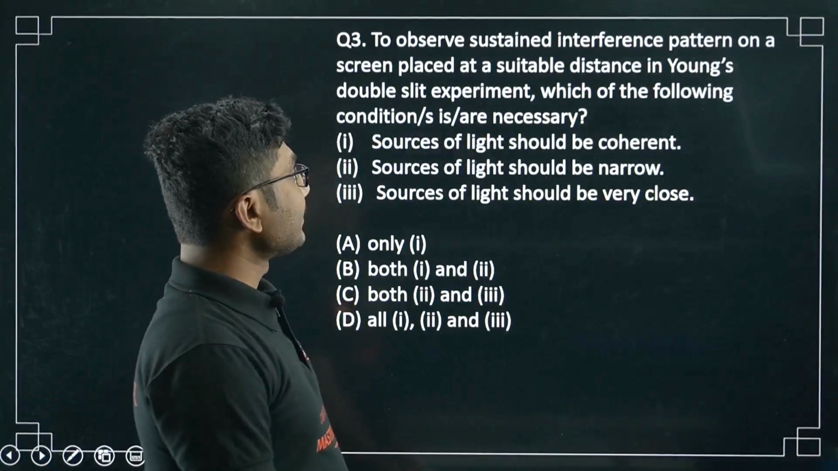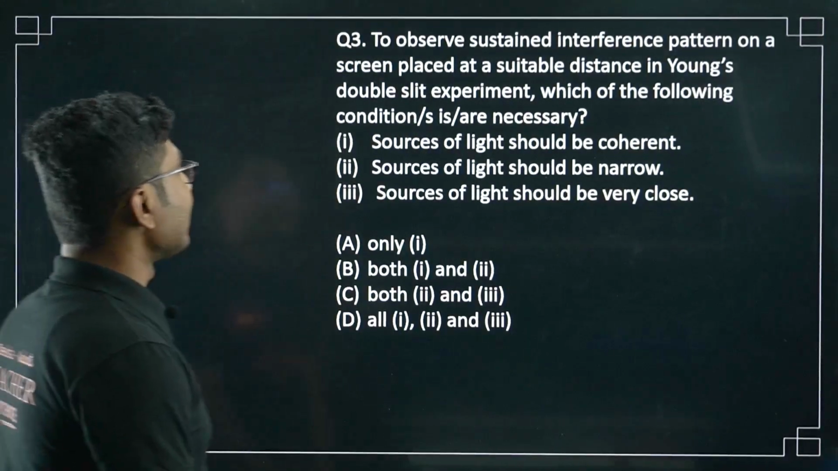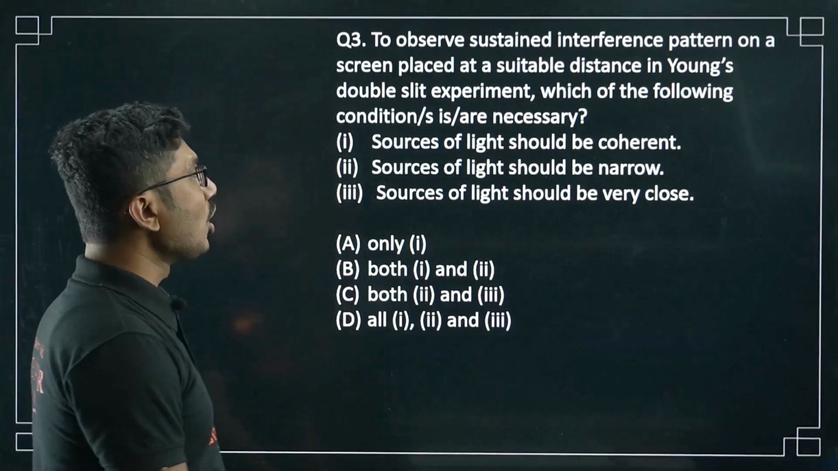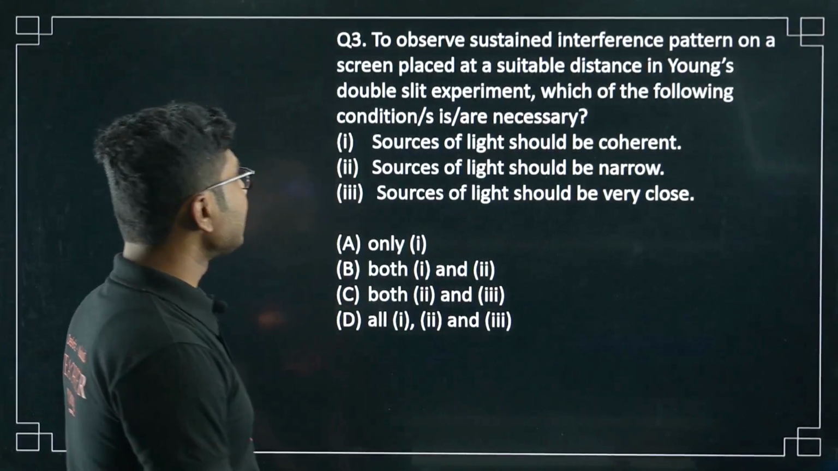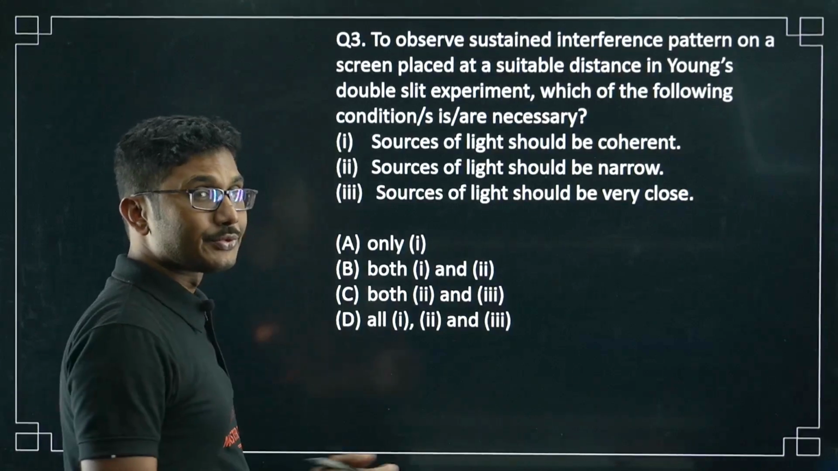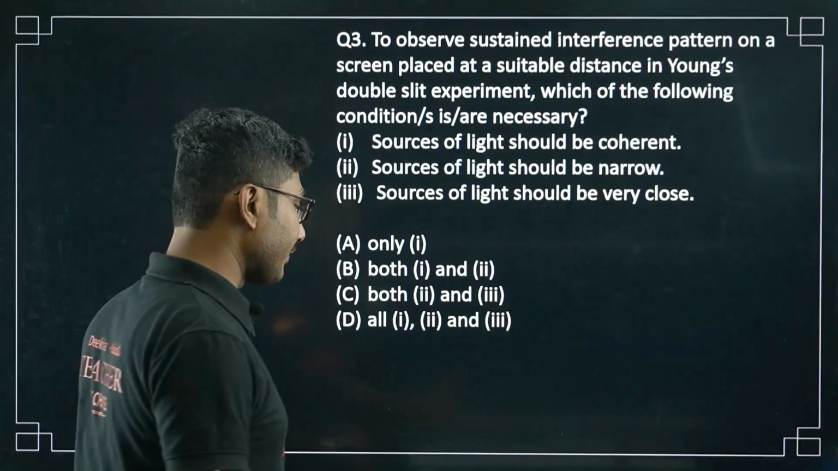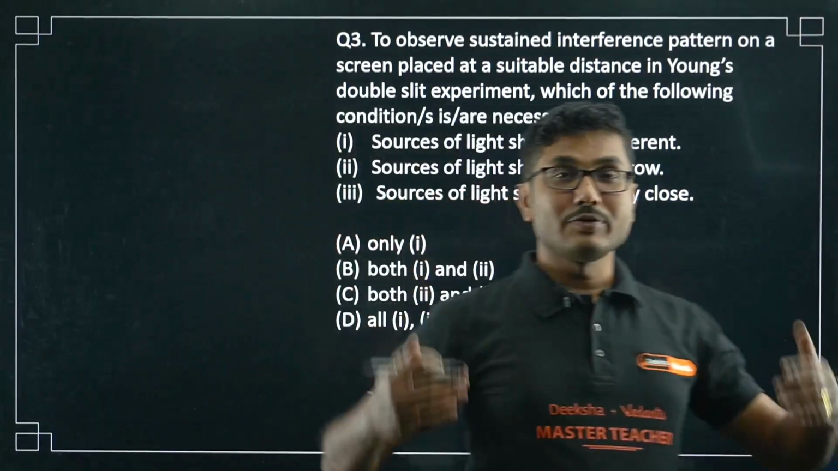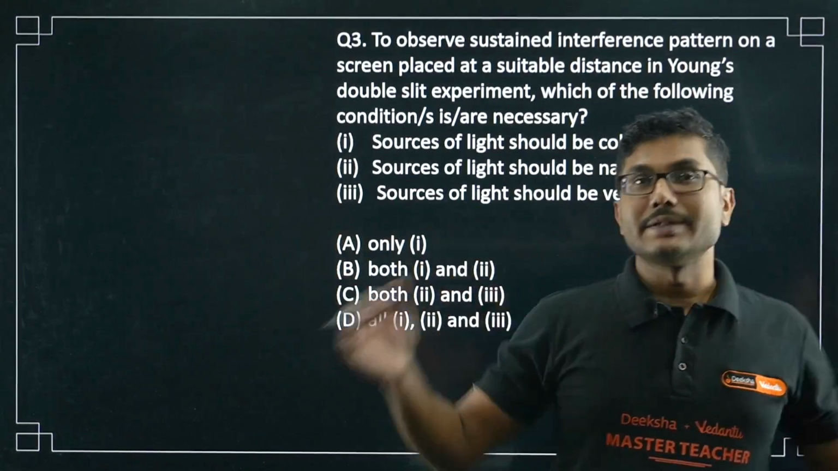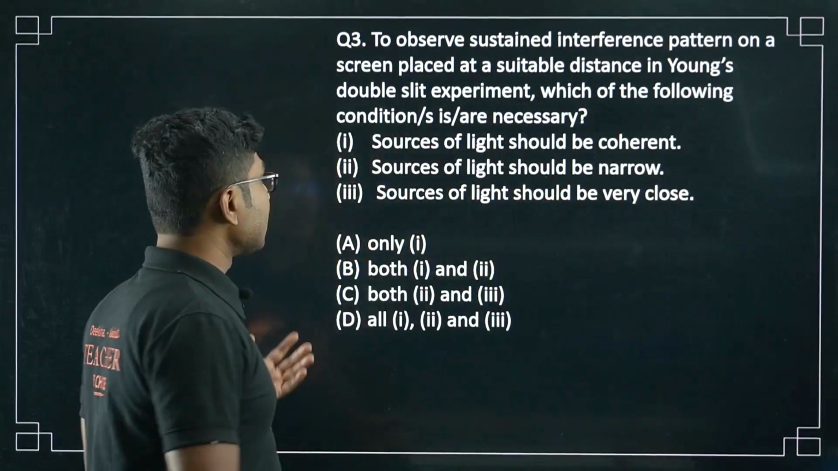To observe a sustained interference pattern on a screen placed at a suitable distance in Young's double slit experiment, which of the following conditions are necessary? What are all the conditions that are necessary to observe sustained interference? Sustained interference means the interference pattern will be visible for a long time. It will not just appear and then disappear suddenly. What are the conditions?